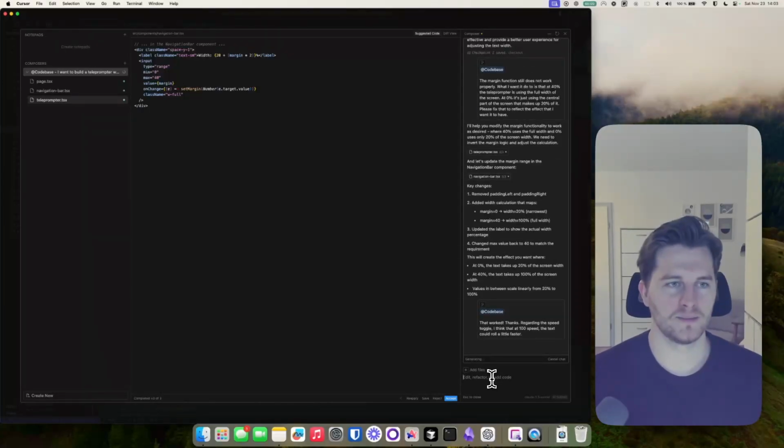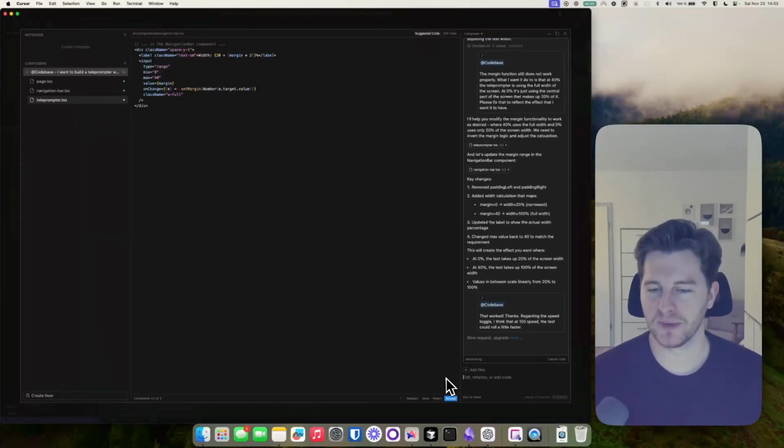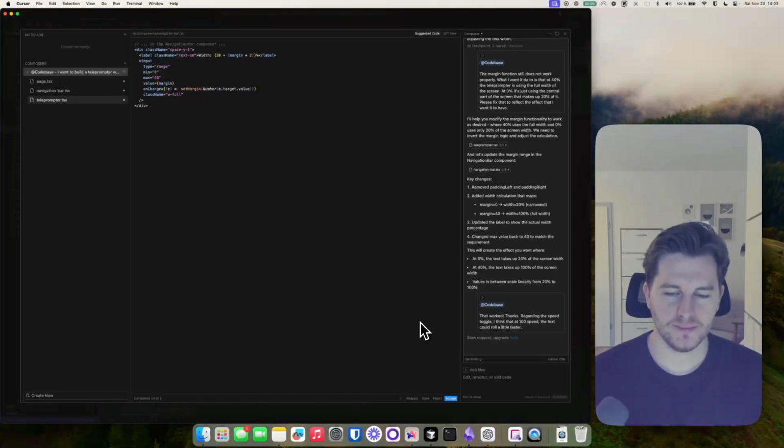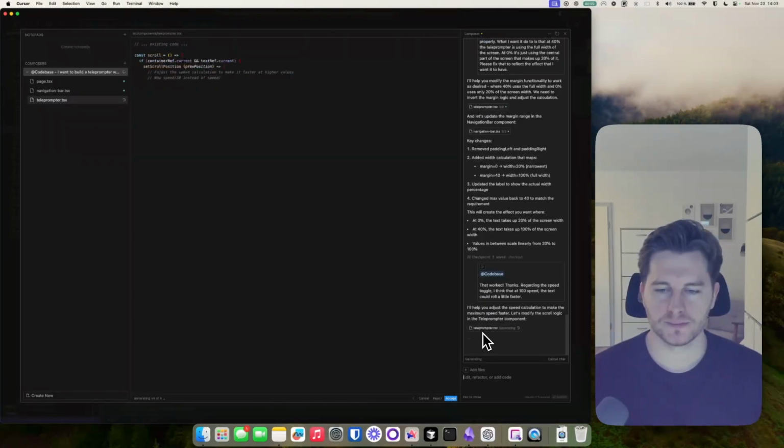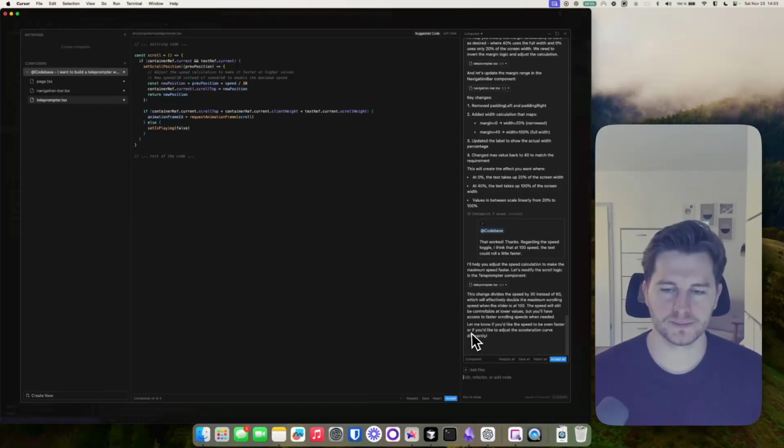Let's see if it can do this as well. I'm optimistic. Okay. Slow request, but it's still working. It's still doing what it's supposed to do. Okay, so it's adjusting the speed here at teleprompter TSX. We are going to save this.